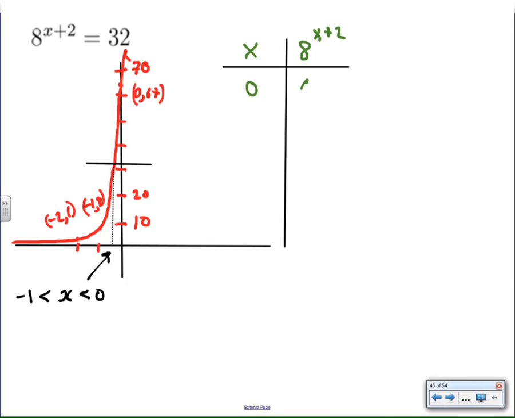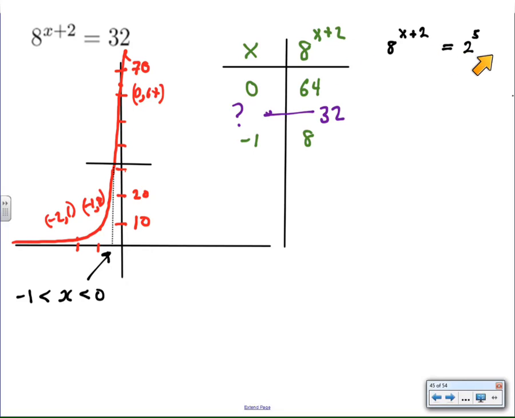I don't learn much more from my table, because when x equals 0, we have 8 to the 0 plus 2, which is 8 squared, and that gives me 64. When I put in negative 1, I get 8 to the negative 1 plus 2, which is 8 to the 1, which is 8. I'm looking for 32. Since 32 is somewhere between 64 and 8, the question is, what power am I going to use? And the answer is something between 0 and negative 1, which is the same thing I got from my graph. So in your work, you could use either a table or a graph to make some sort of claims about what the value of x should be.